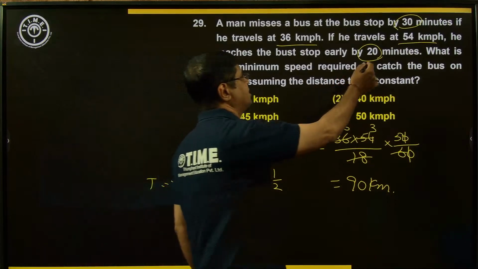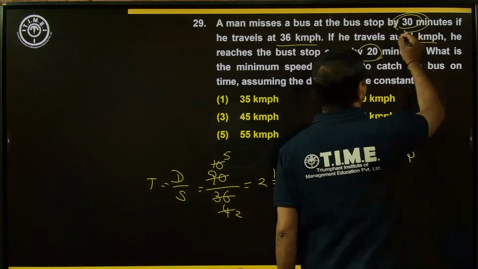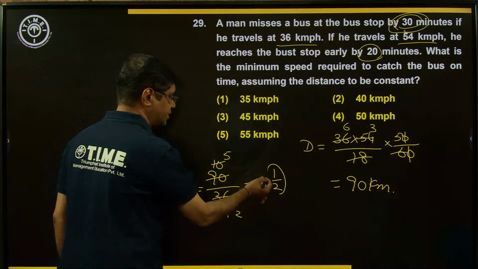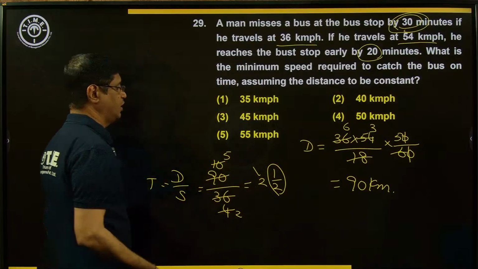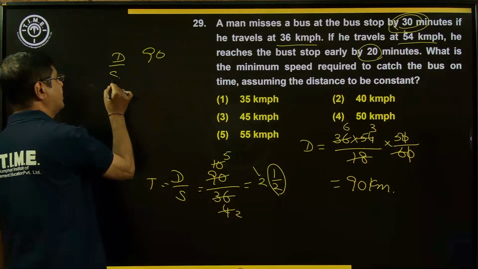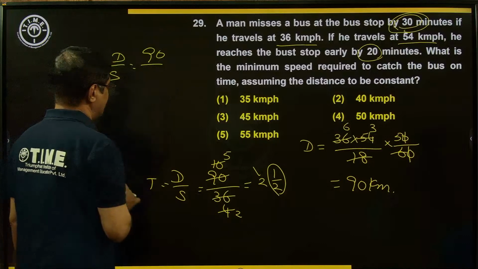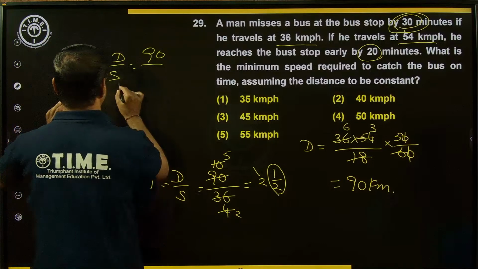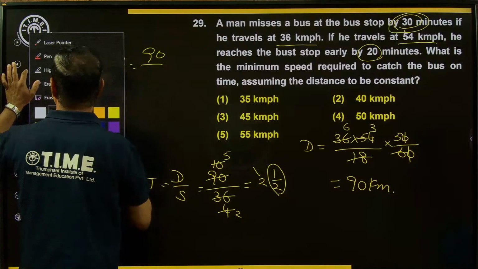Now reaches the destination half an hour late. Misses the bus by 30 minutes. So half an hour late means supposed to reach in 2 hours only. 90 kilometer distance has to be traveled in only 2 hours.